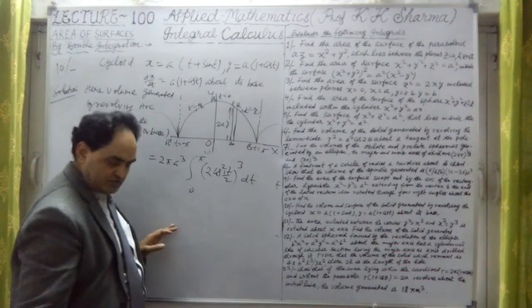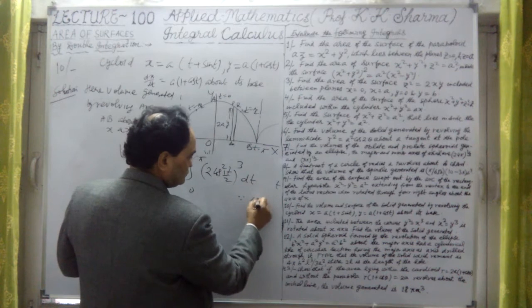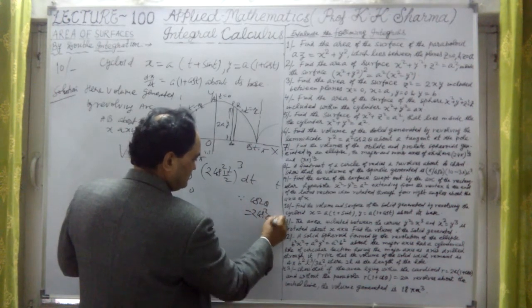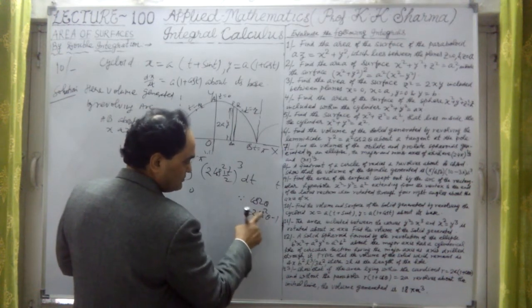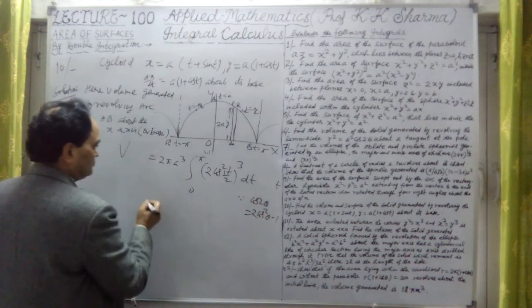Why this formula? Since cos 2 theta is equal to 2 cos square theta minus 1, 1 plus cos 2 theta is equal to 2 cos square theta. Likewise 1 plus cos t is equal to 2 cos square t by 2. Because of that we have written cos t by 2.